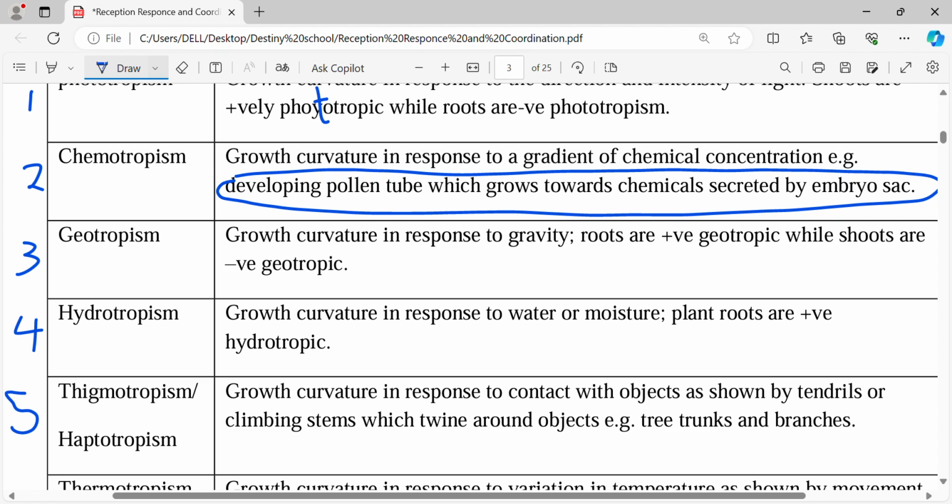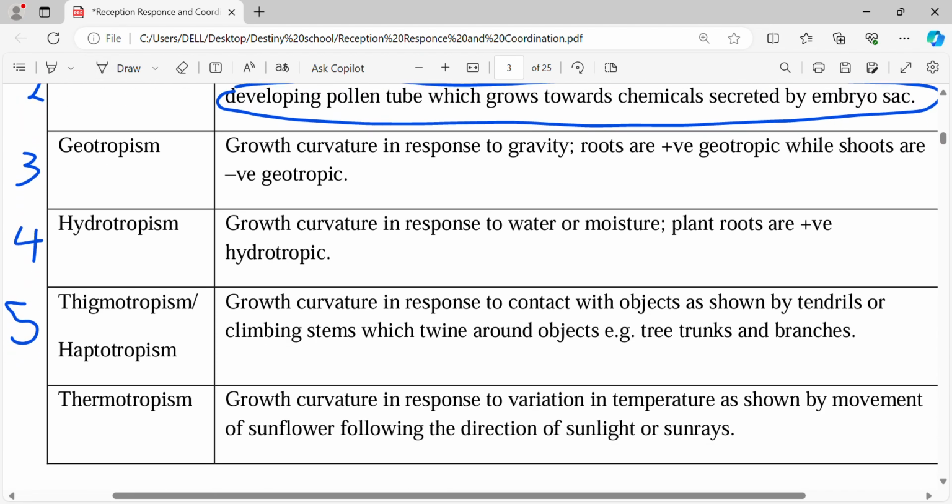So it is growth curvature in a manner that the plant is able to climb other plants for support. That is thigmotropism or haptotropism. They twine, they climb and they surround themselves around other plants so that they can seek some support.